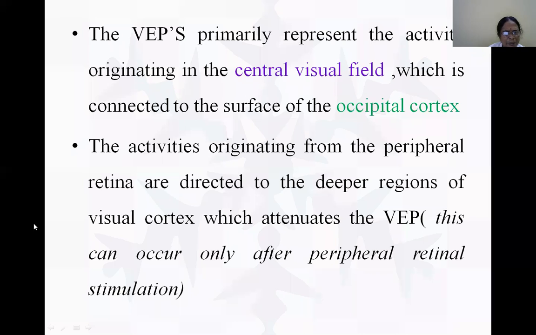They penetrate deeper and in turn strengthen the activities of the visual evoked potential of the primary area, and it increases the visual evoked potential.